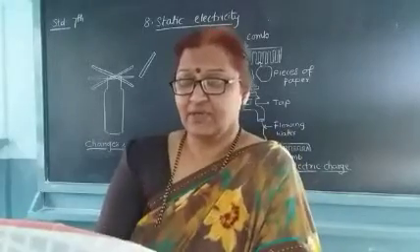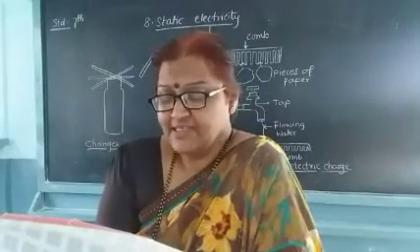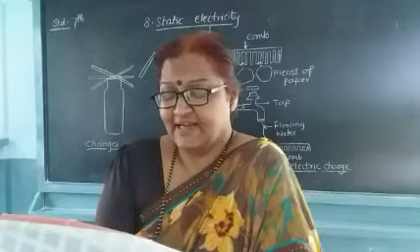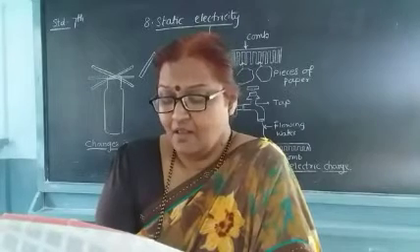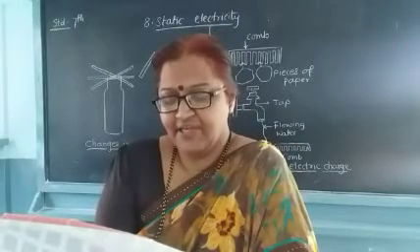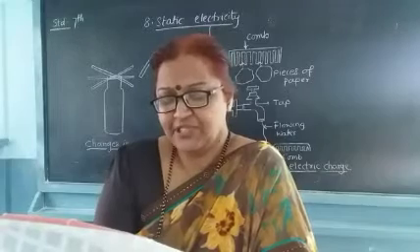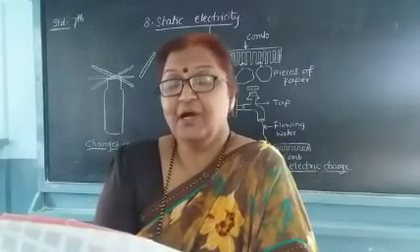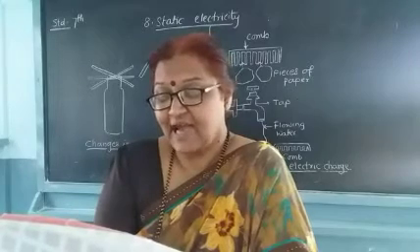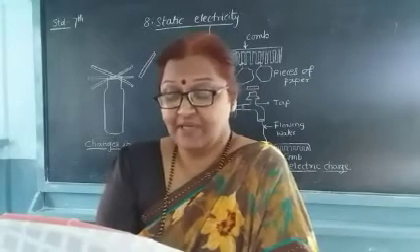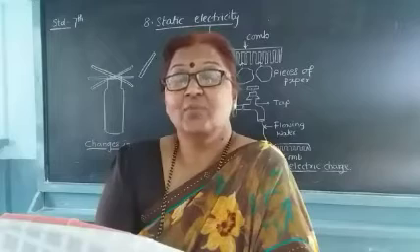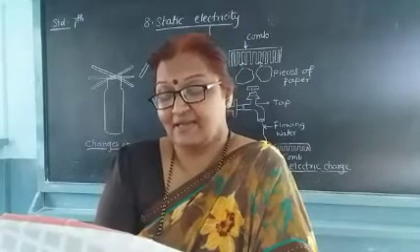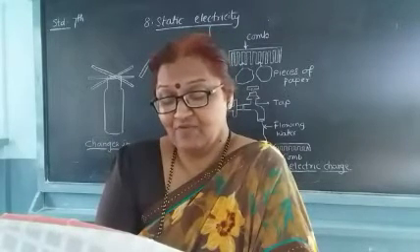Then see the next one. Keep a split tube light in a dark place. Rub it vigorously with a thin polythene bag. What you have to do? You have to keep a tube light in a dark place and rub it vigorously with a polythene bag. So what happened and why?